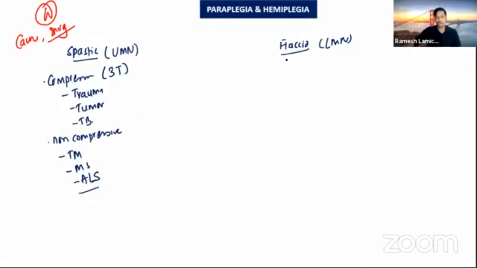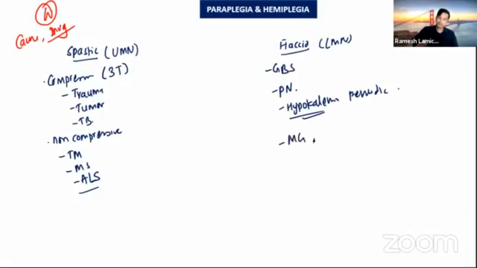Now coming to the flaccid type of paraplegia, which is due to a lower motor neuron type of lesion. If there is any involvement of the peripheral nerve, like in Guillain-Barré syndrome, and peripheral neuropathy due to any cause. Another important one is hypokalemic periodic paralysis. Myasthenia gravis and Lambert-Eaton syndrome can also present as flaccid paralysis, as it is a lower motor neuron type. So how do you investigate this?